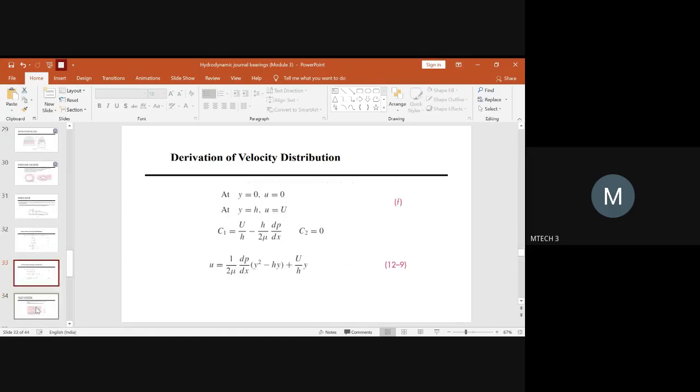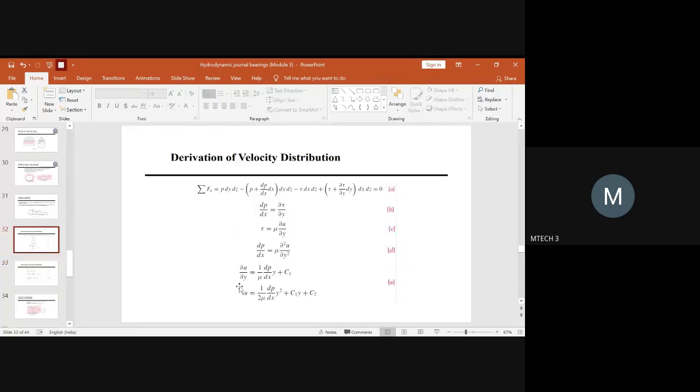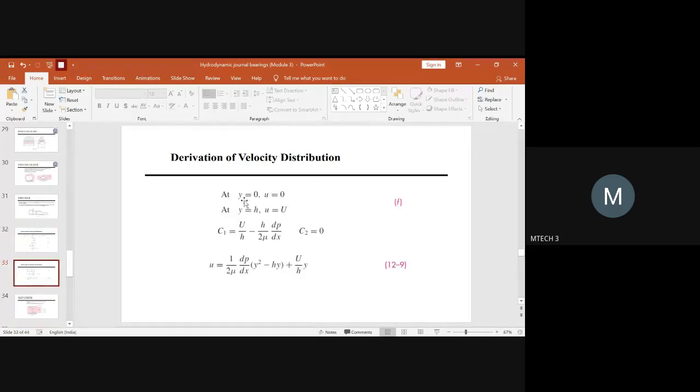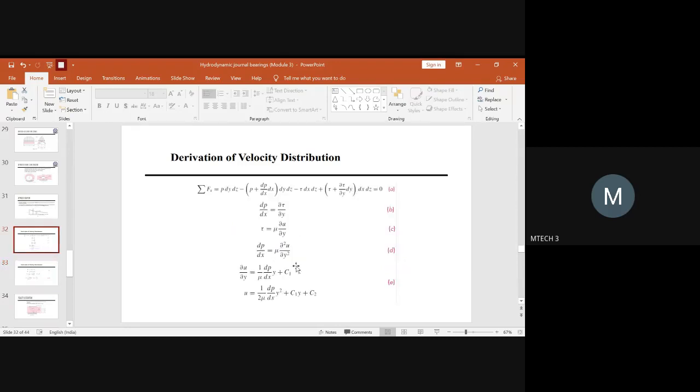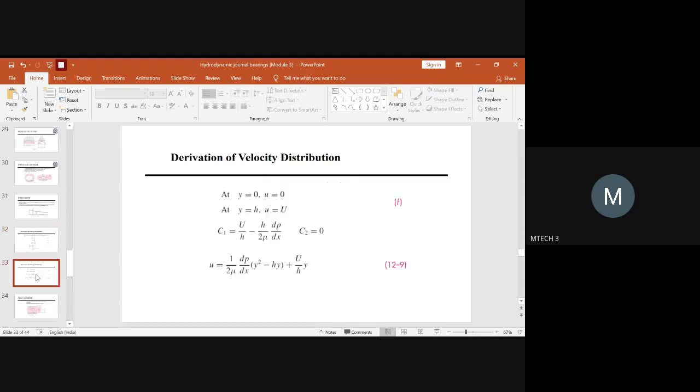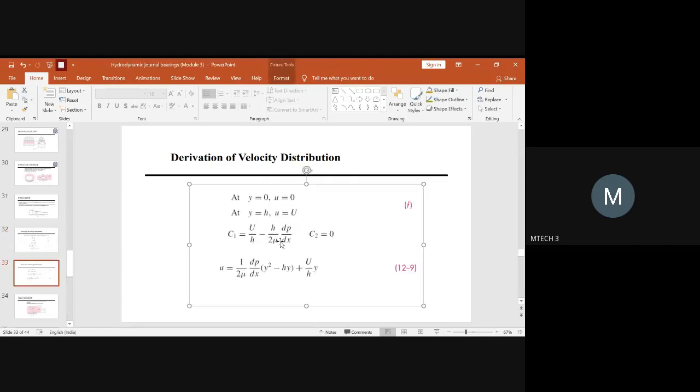So once this is done, now you have to put some assumptions. This is the equation from previously. Now you have to know the values of constants C1 and C2. So what we will do is put initially y equal to 0. If y is equal to 0, then u also will be equal to 0. This is the first condition, and then you will find the value of C1. If you go back to the equation and put y equal to 0, you can get the equation reduced, and you get the value of C1 as this much.